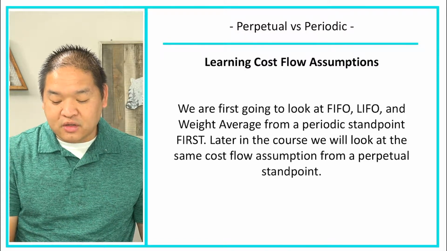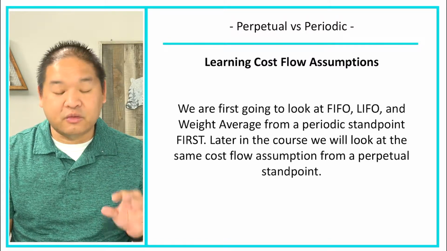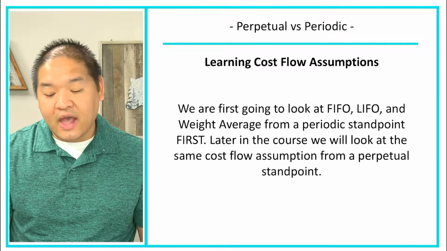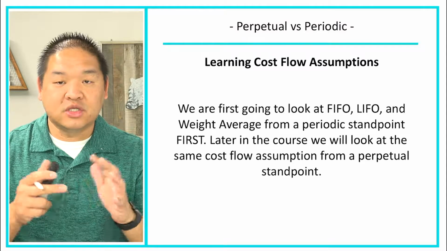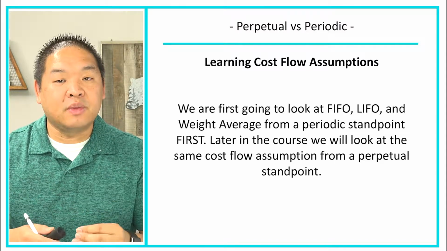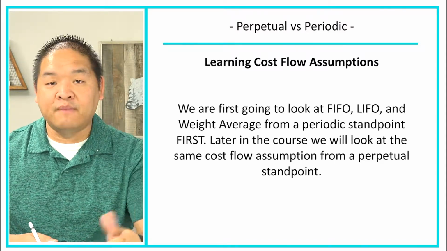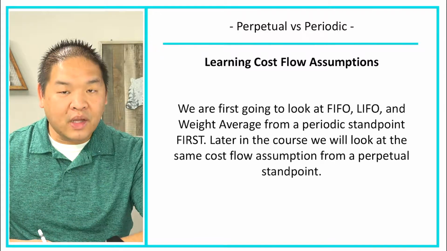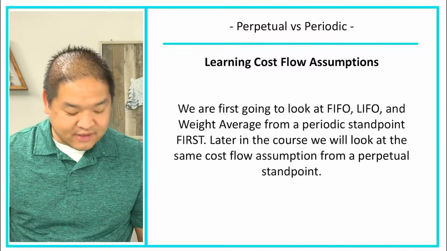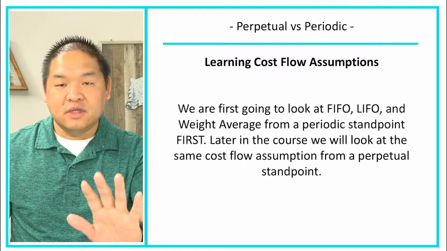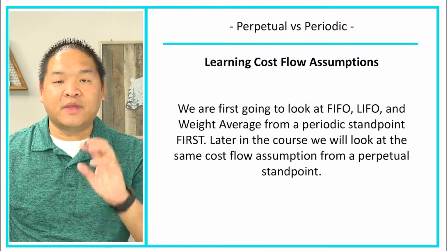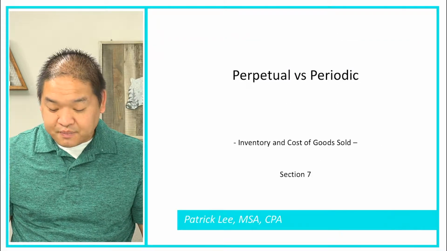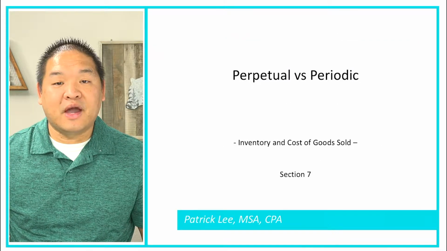Now, we're first going to learn FIFO, LIFO, and weighted average from a periodic standpoint, and then if we have time, we will go back and look at perpetual. But just know that we are only going to be responsible for periodic right now, and if we get to perpetual, that will be at the very end of this section. If not, it's okay if you don't know perpetual. Periodic is the most important part in this section. So that is periodic versus perpetual.